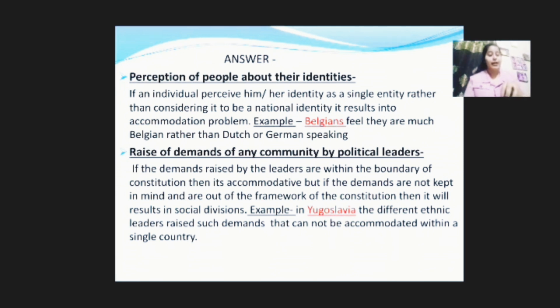For example, if a leader raises a demand that doesn't fit within the national or constitutional framework, it will further lead to social division. Here we can see the example of Yugoslavia. The different ethnic leaders raised such demands that could not be accommodated within a single country, so that led to the disintegration of Yugoslavia into six major countries.